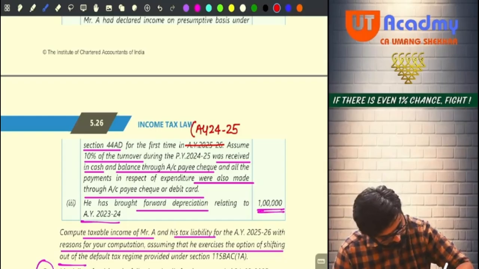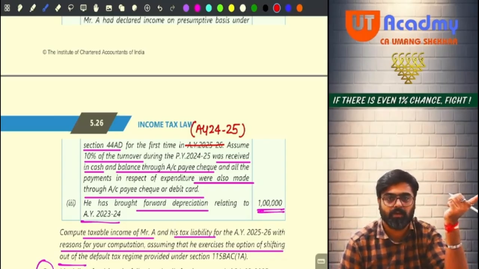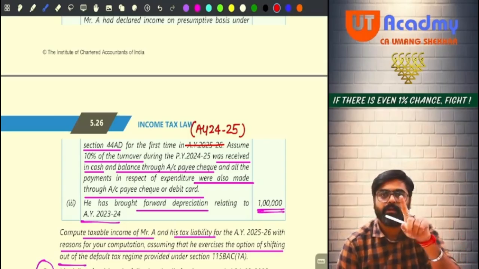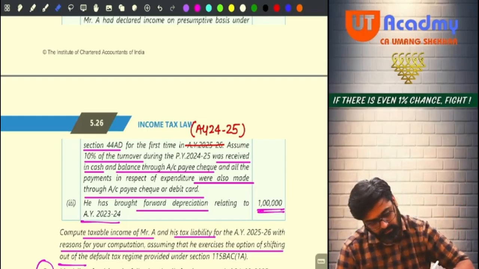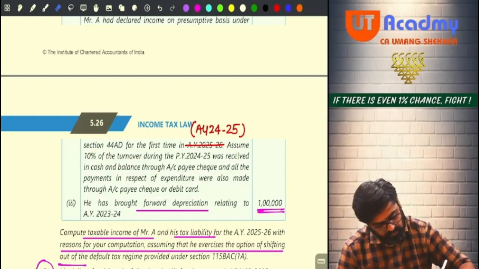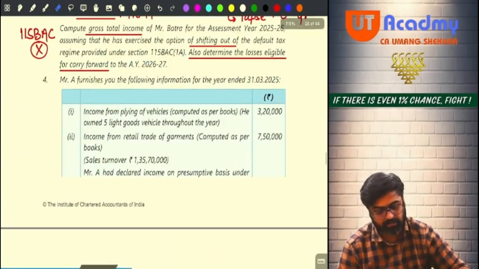So please rectify this in your textbooks. This should be assessment year 24-25, because looking at the solution, I am sure that the assessment year is 24-25 only. We'll discuss, don't worry. Now this question is a good question. You can expect such kinds of questions in the exams.